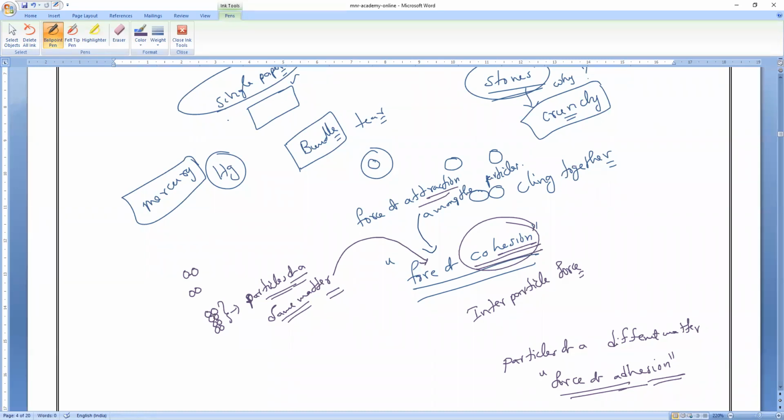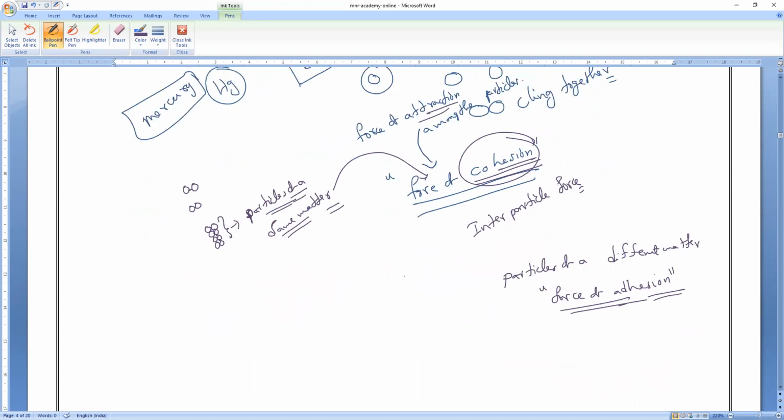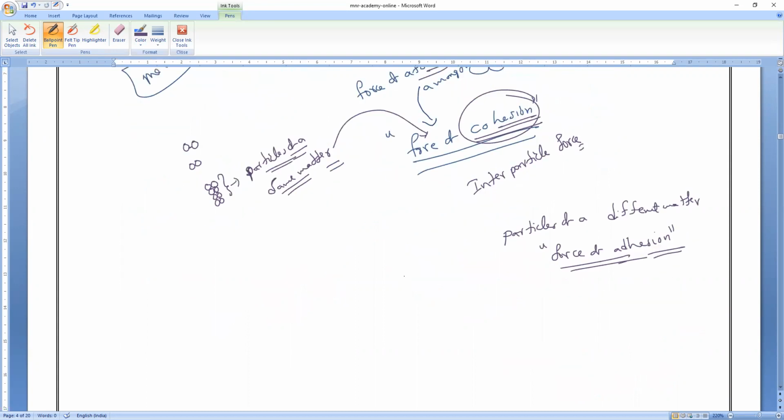They write adhesive glue, like that they mention. Have you checked it, everyone? In the sense of that, we use an adhesive to join two different substances. So if I take two different particles, particles of different matter, for them also the force of attraction is present. That force of attraction we call the force of adhesion. For the same particles, whatever force is present, we call cohesion.